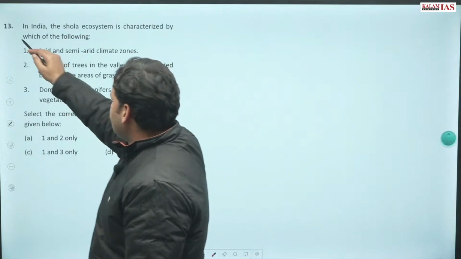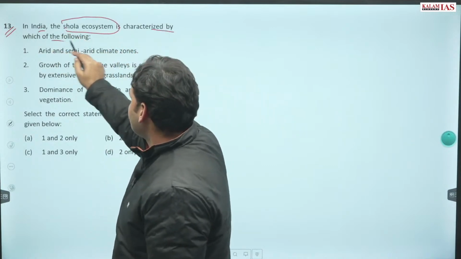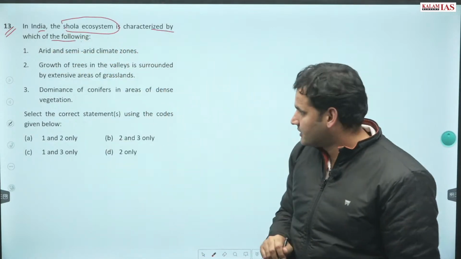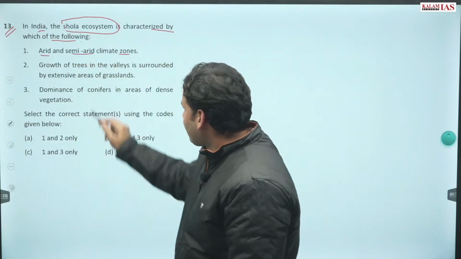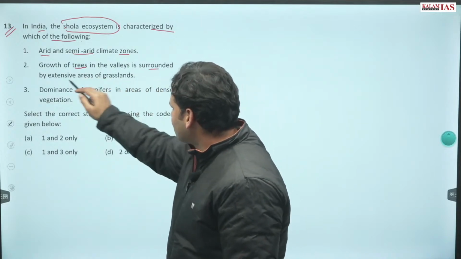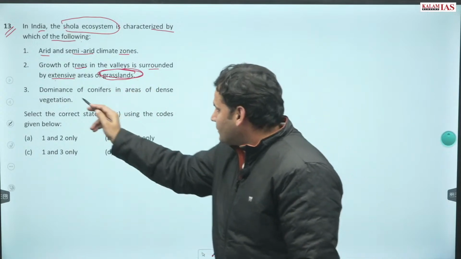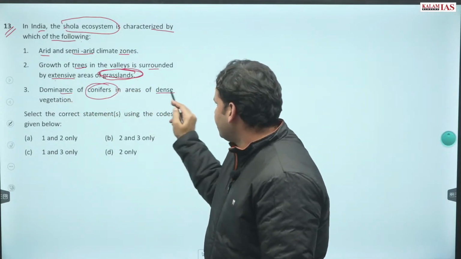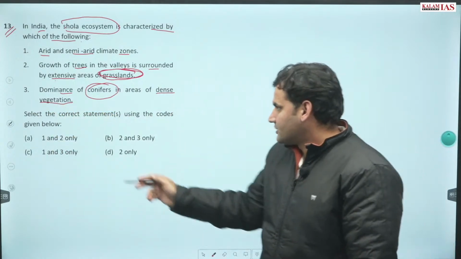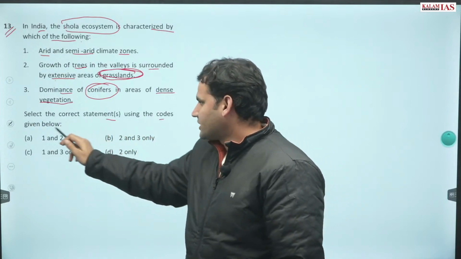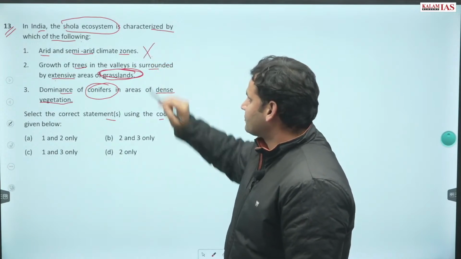Question number 13. In India, the Shola ecosystem is characterized by which of the following? Arid and semi-arid climate zones. Growth of trees in valleys surrounded by extensive areas of grassland. Dominance of conifers in areas of dense vegetation. Select the correct statement using the code given below. So first statement is wrong.